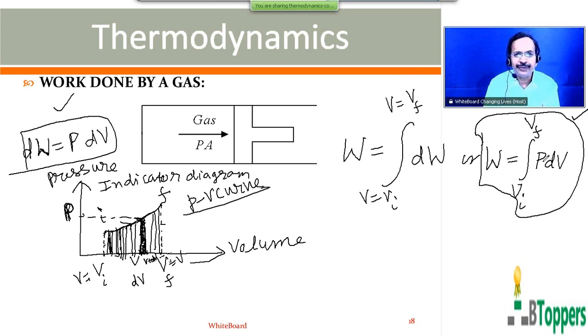So in any process, whether it is isothermal expansion or isobaric expansion or adiabatic expansion or any expansion of the gas, when the volume of the gas increases, you can say that work done by the gas on the piston or on the surroundings is positive. When the volume of a fixed mass of gas decreases, and whenever I say gas, I mean ideal gas in the present discussion, during the compression of the gas, work done by the gas on the piston or surroundings is negative.